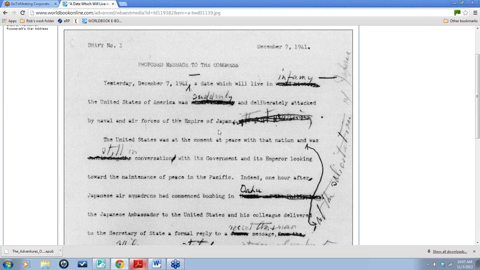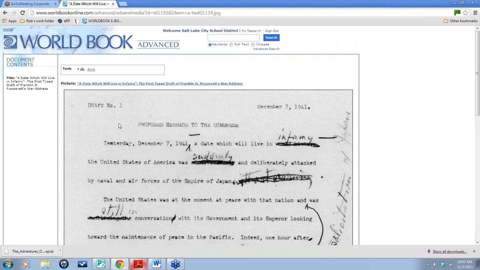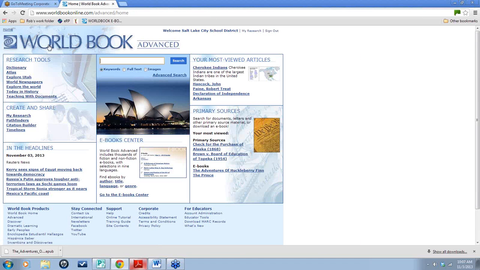So for your students, this is a great way of introducing and showing the importance of a rough draft and going and making changes. But not only that, word selection and how important that can be. Because today, this is one of the most important speeches in American history, and it's known as the Day of Infamy speech. So that's a great one for your students as well.